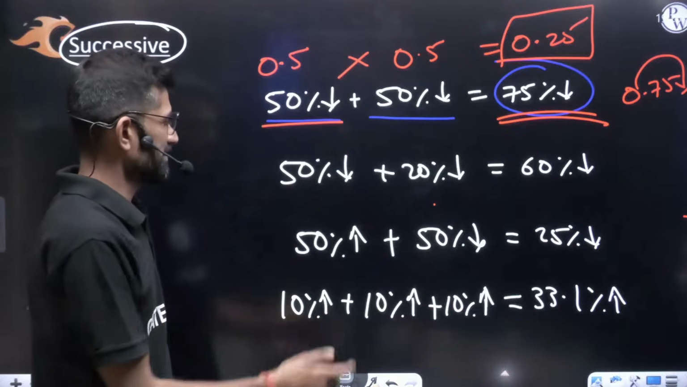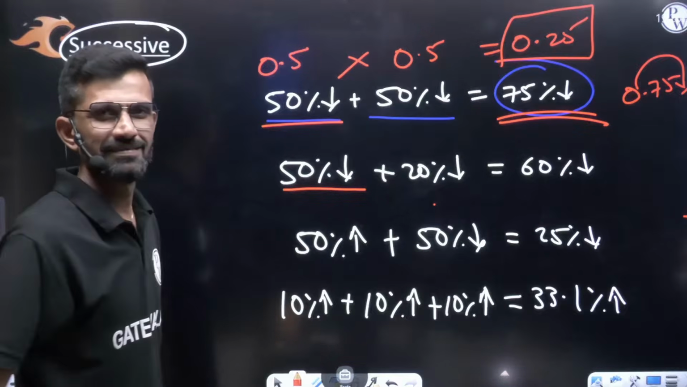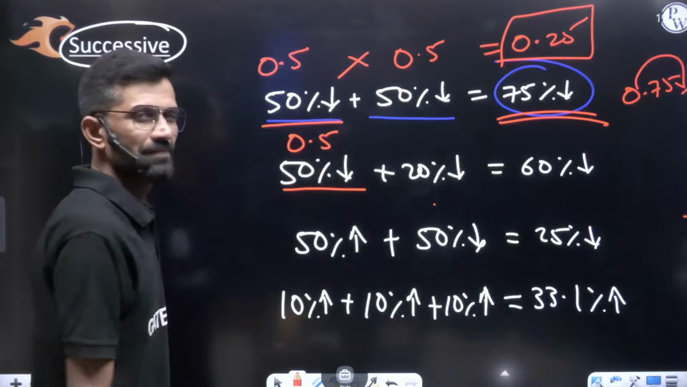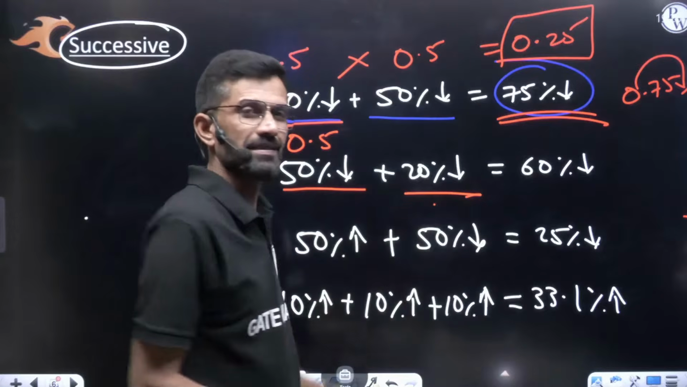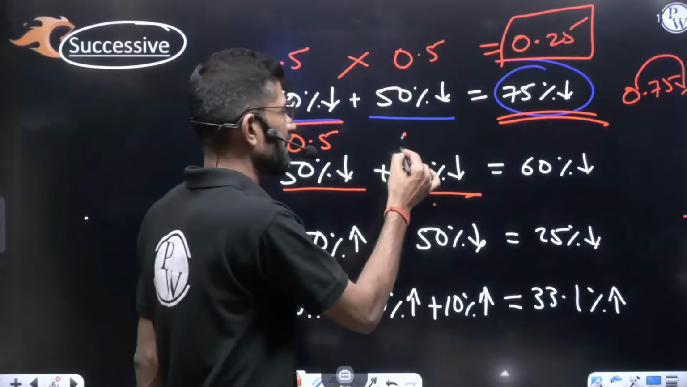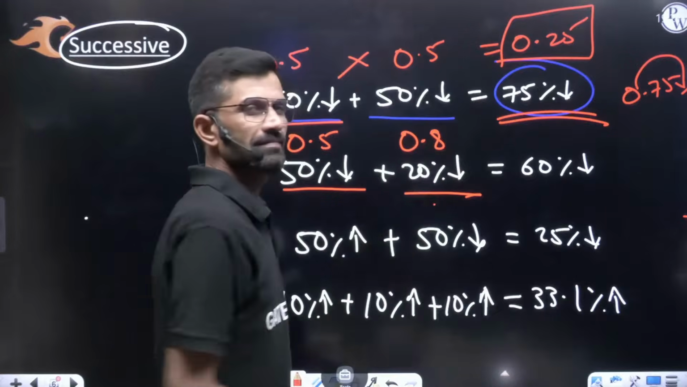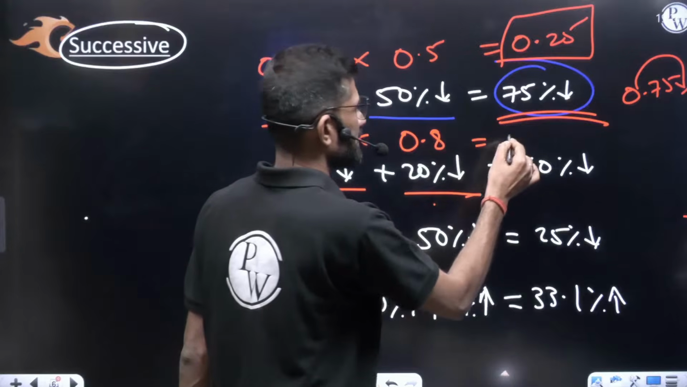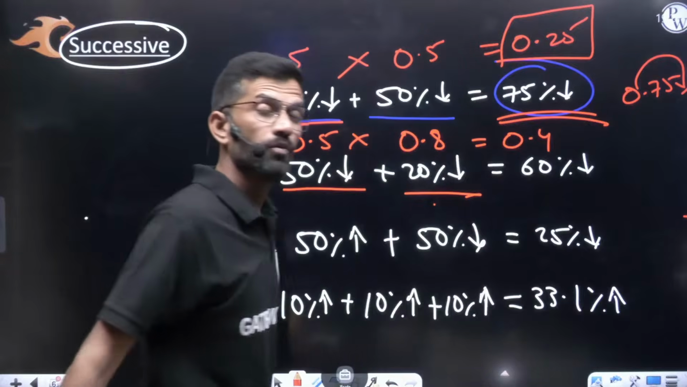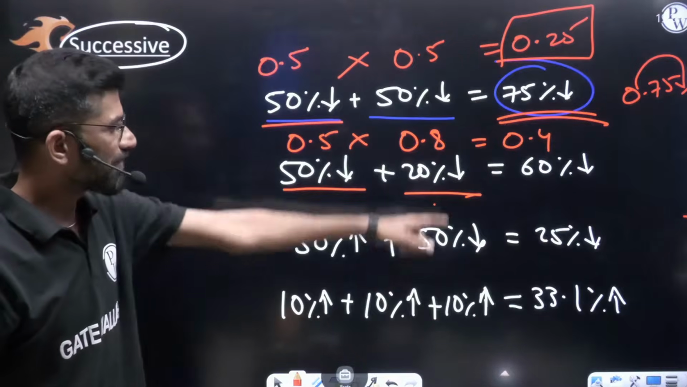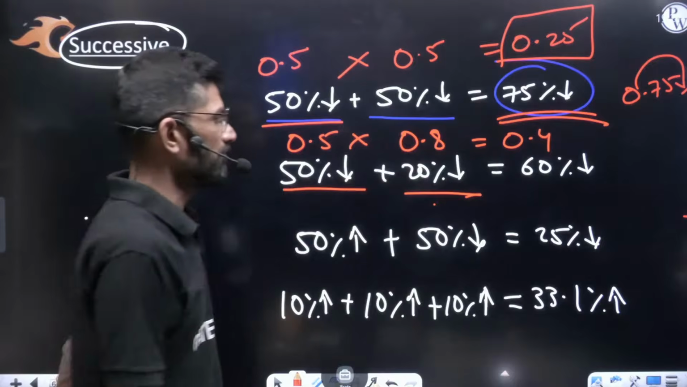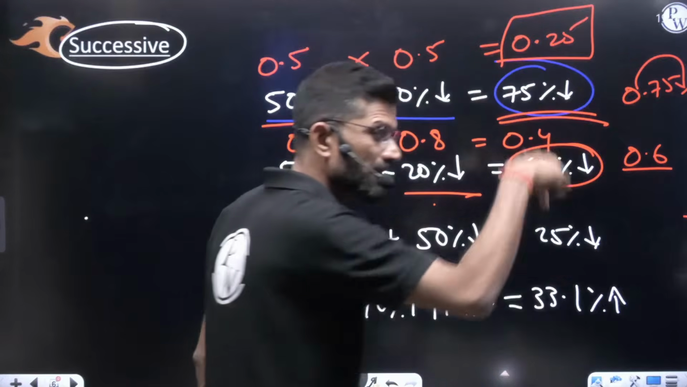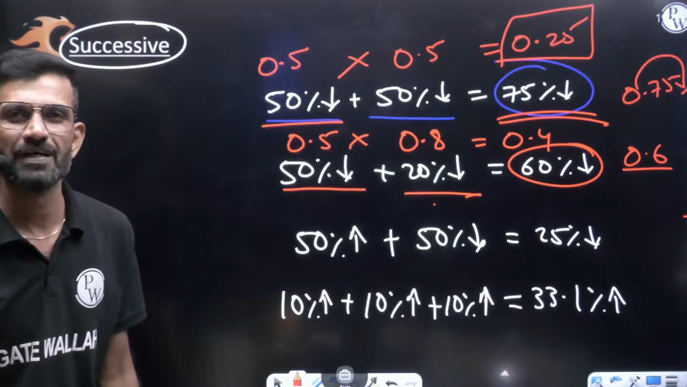Consider the second case. First 50% decrease. So 100 minus 50, remaining will be 50%, so 0.5. Again 20% decrease. 100 minus 20, remaining will be 80%, 0.8. Decrease, you have to subtract and multiply both of them. 8 5s are 40, means you will be getting 0.4. More than 1, less than 1? This value is less than 1. How much less than 1? 0.6 less. 0.6 means how much percent? 60% decrease, because it was less than 1.